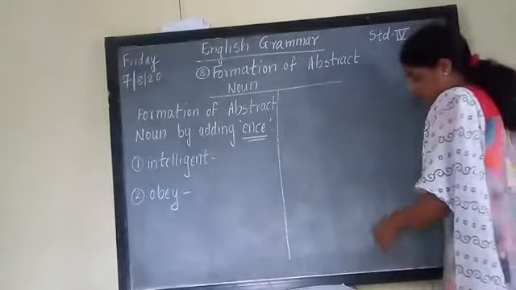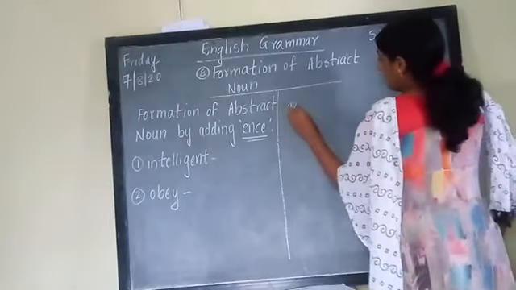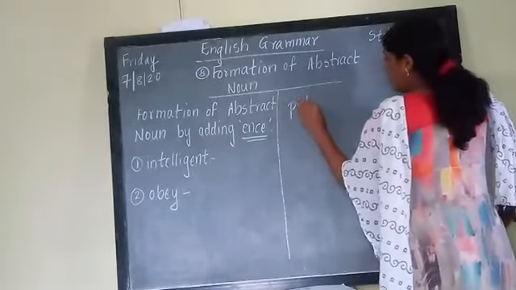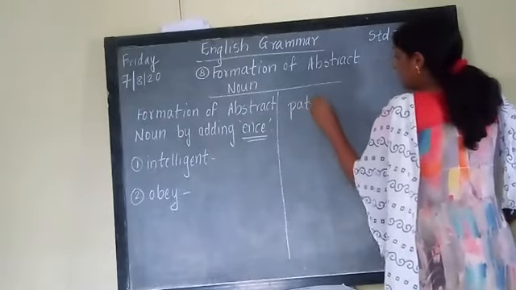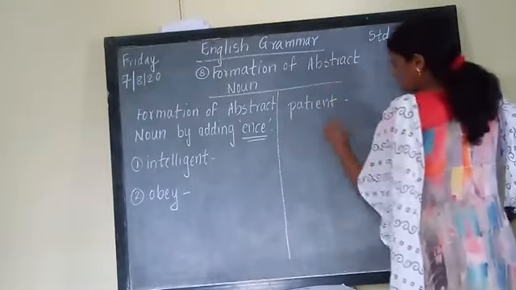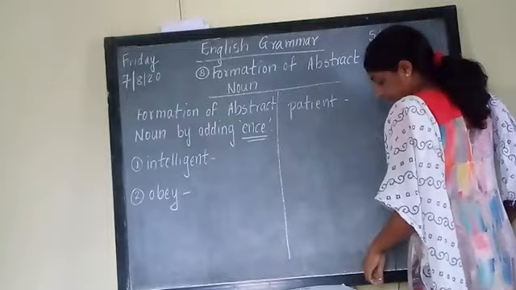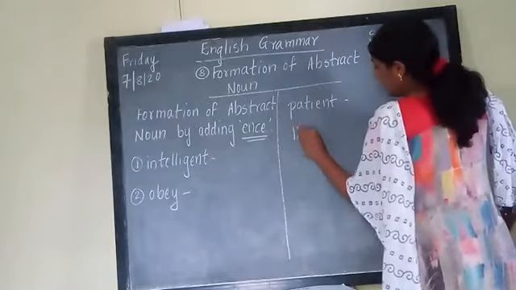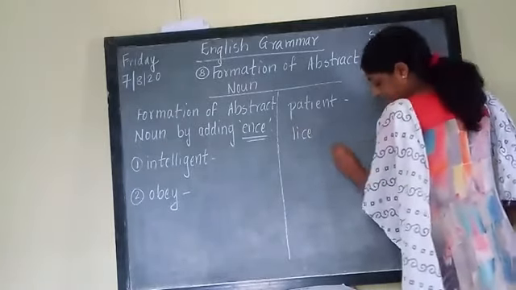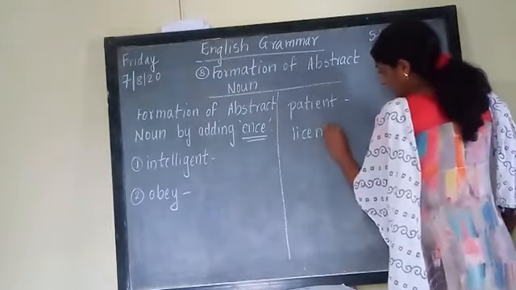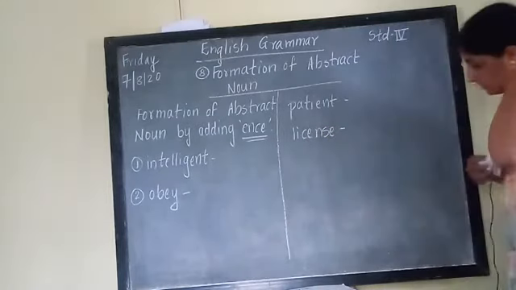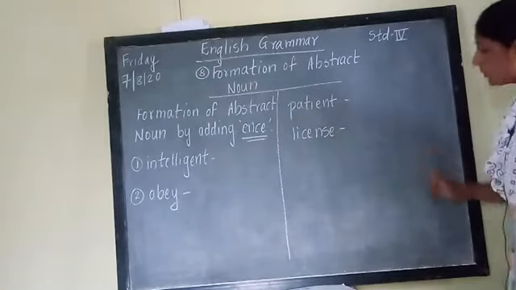Next word which is given here is patient, P-A-T-I-E-N-T. After that is license, L-I-C-E-N-S-E. How many words are there? 4 words are there. Okay.